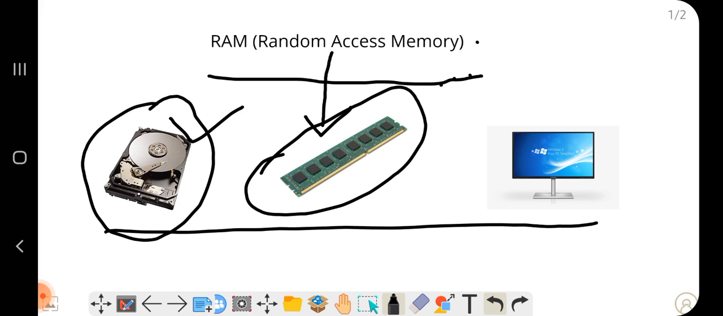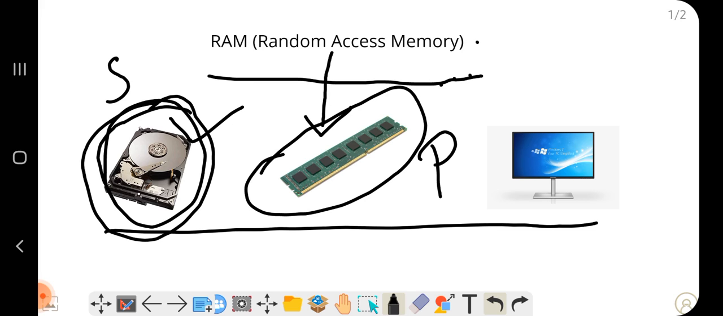When we purchase the computer or any mobile phone, first it comes with some operating system. Whatever the data is there, everything will be stored in the hard disk. This is a secondary storage device and RAM is a primary storage device. We have two types of memory in the computer that I will explain deeply in the upcoming classes: secondary memory and primary memory. Hard disk is a secondary memory and RAM is a primary memory.